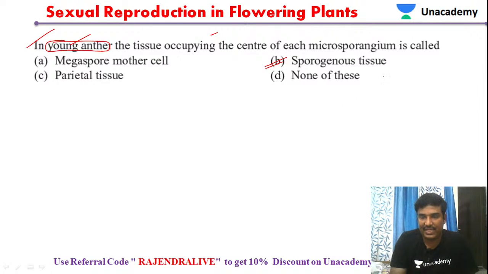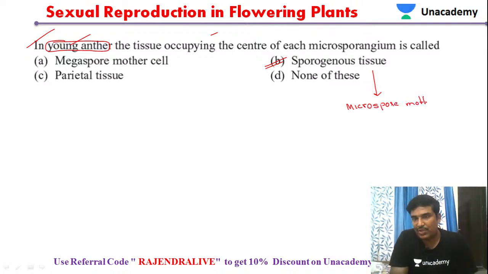We were discussing the same thing. Inside this sporogenous tissue we have specialized cells called microspore mother cells. The sporogenous tissue develops into microspore mother cells.